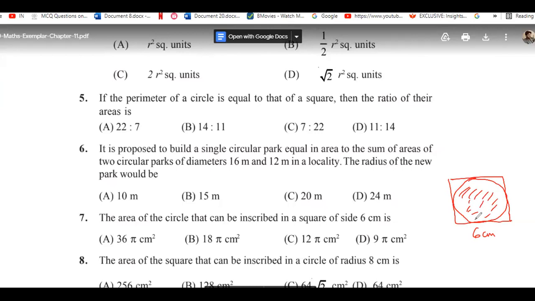Sir, can you explain the last question? I got disconnected. Okay, beta. So here we have a building. We need to build a circular park equal to the areas of the two circular parks of diameter this one and this one. We have two circular parks already, one is going to have the 16 meter diameter, and the other one is going to have the 12 meter diameter.